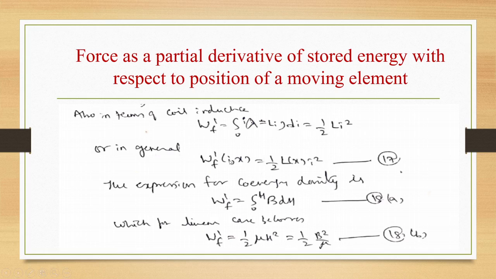Or in general, Wf dash of i, x is equal to half L of x i square. The expression for co-energy density is Wf dash equal to integral 0 to H of B dH, which for the linear case becomes half mu H square, that is half B square by mu.